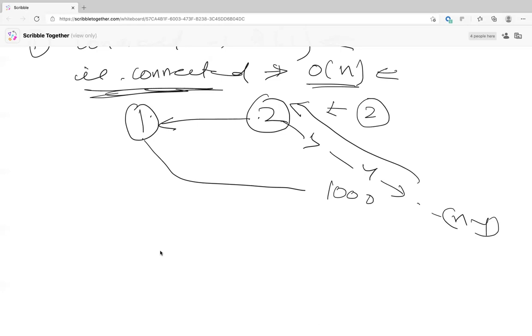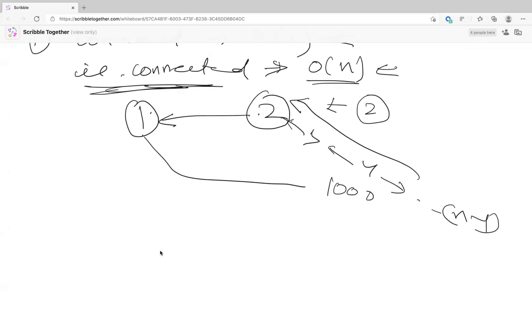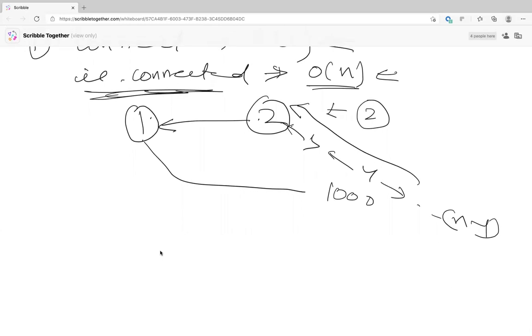You're not maintaining the size of the tree. So it's an n-ary tree, but it is not balanced, therefore order of n. Otherwise, if it was balanced, it would be log n.